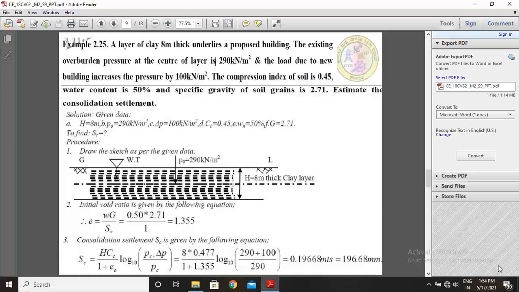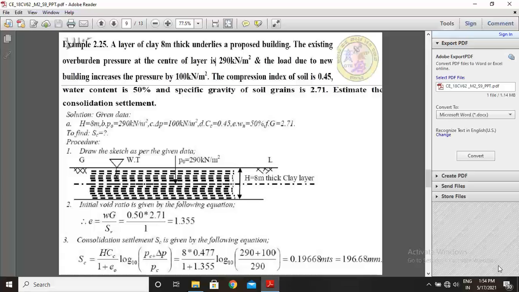Step number 3, consolidation settlement SC is given by the following equation: SC equals H Cc by 1 plus e naught into log base 10 of PC plus delta P by PC. Now substitute the values in this equation.